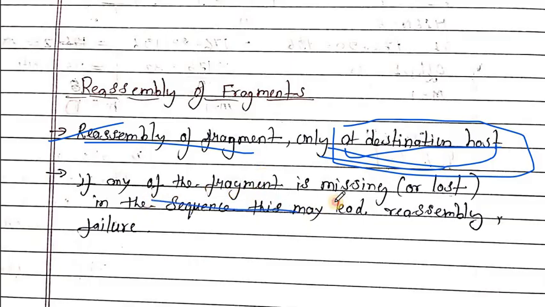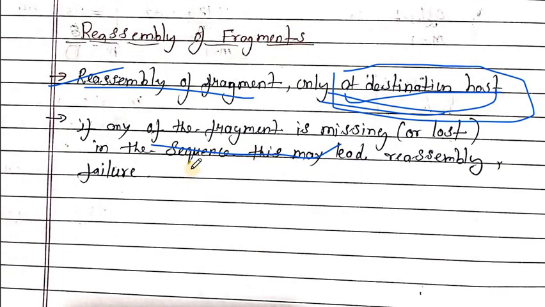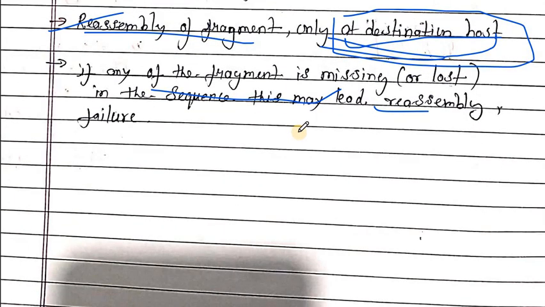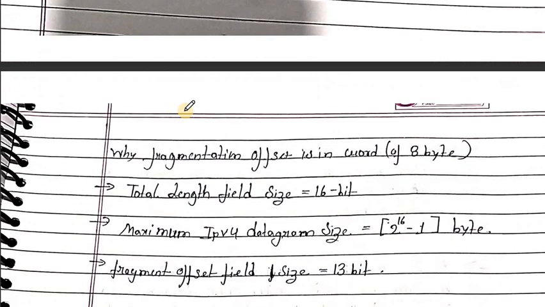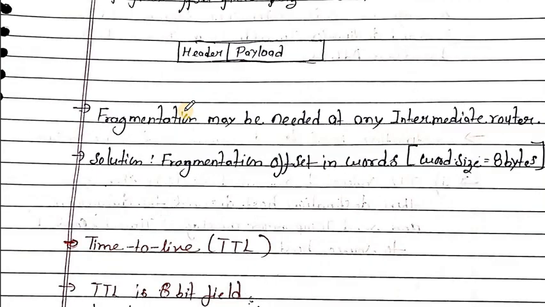If any fragment is missing, then the receiver will discard all the received fragments, and this is called reassembly failure. The fragmentation of the packet is done by any intermediate router.